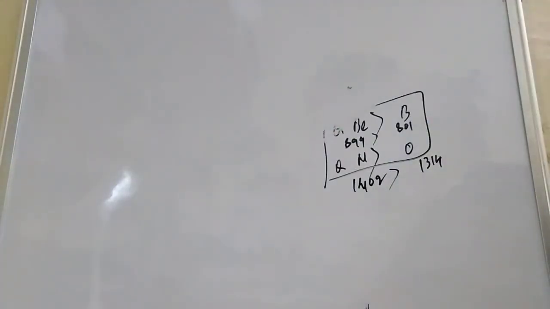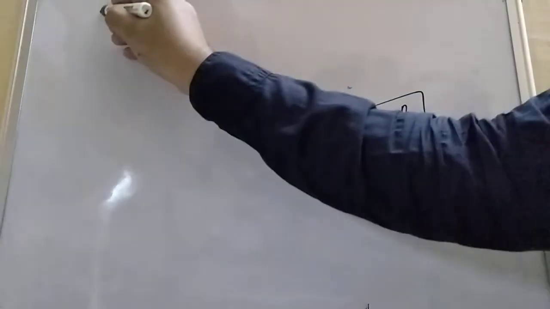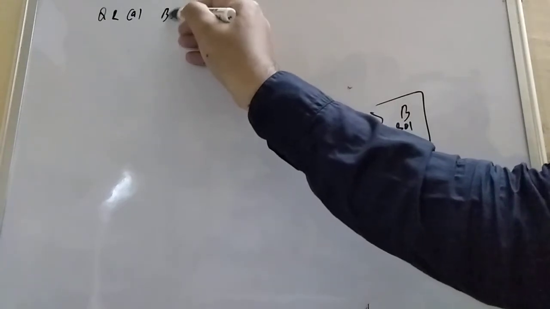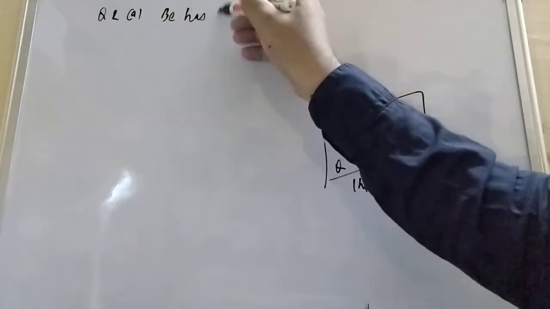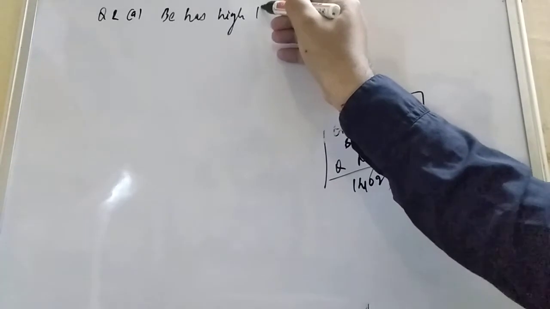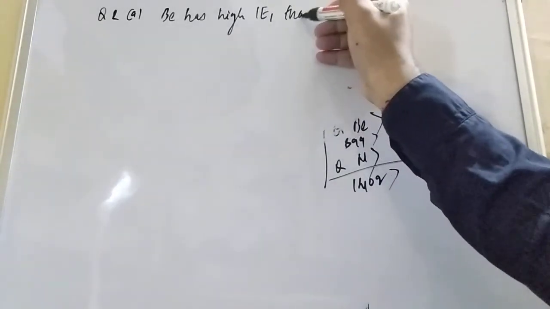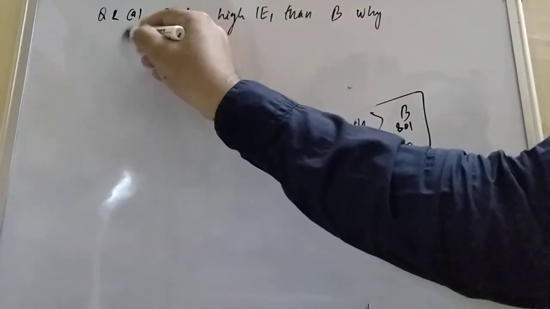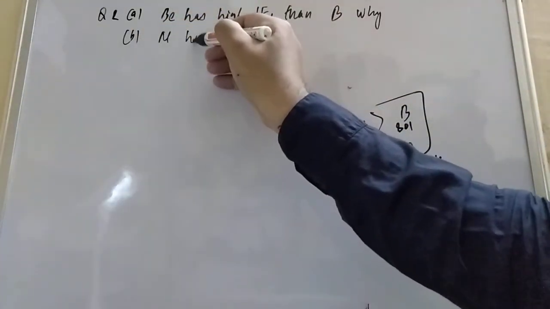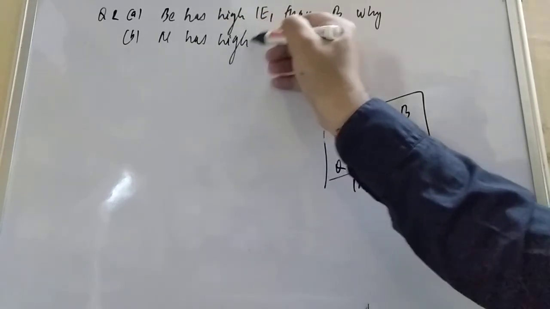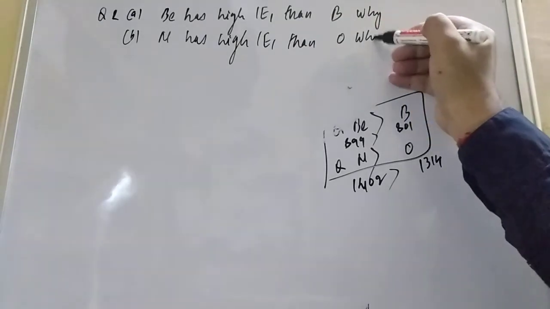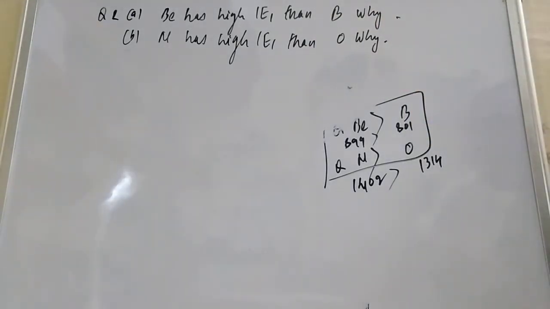Question 1a: beryllium has higher IE1 than boron, why? And 1b: nitrogen has higher IE1 than oxygen, why? I am going to explain this.